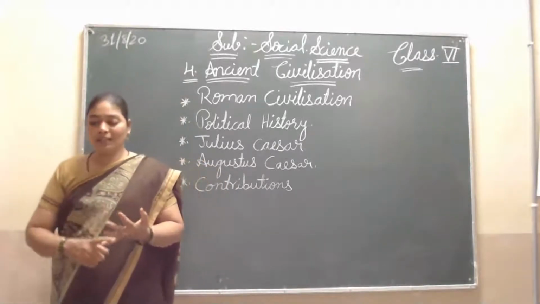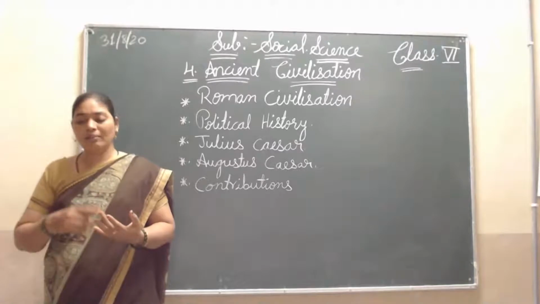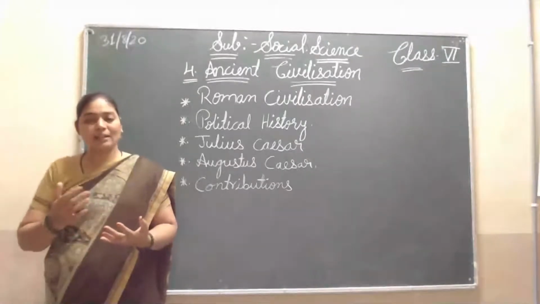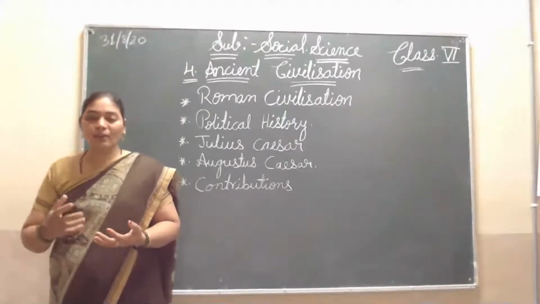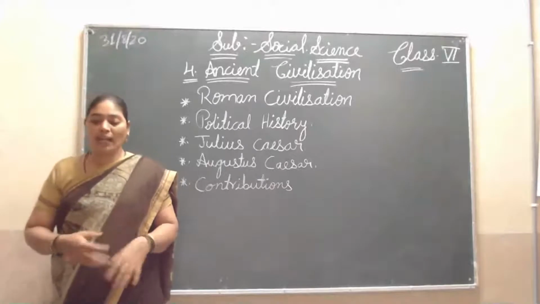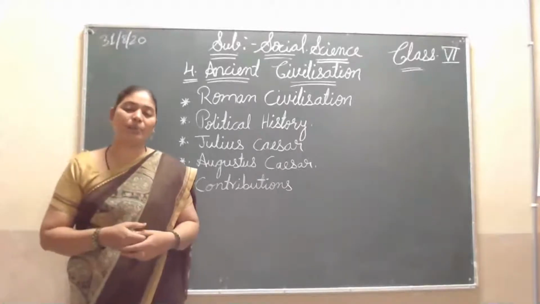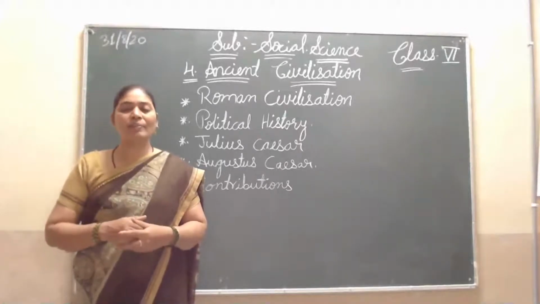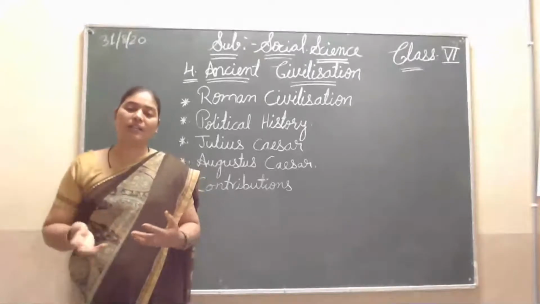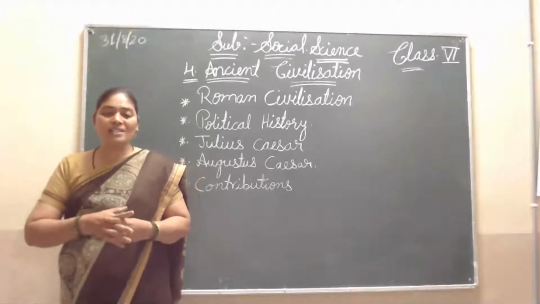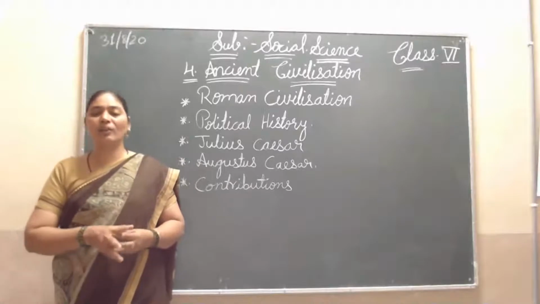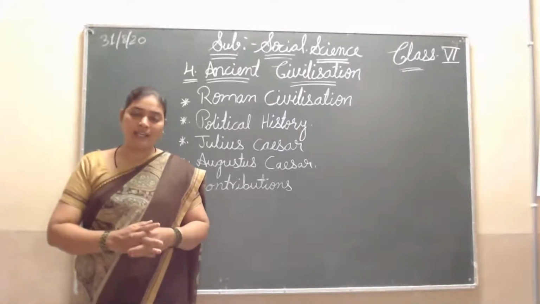Agriculture, trade, the economic condition, culture and other things all progressed very nicely and smoothly, including literature and art. So Augustus Caesar ruled very well, and he was a very great king.